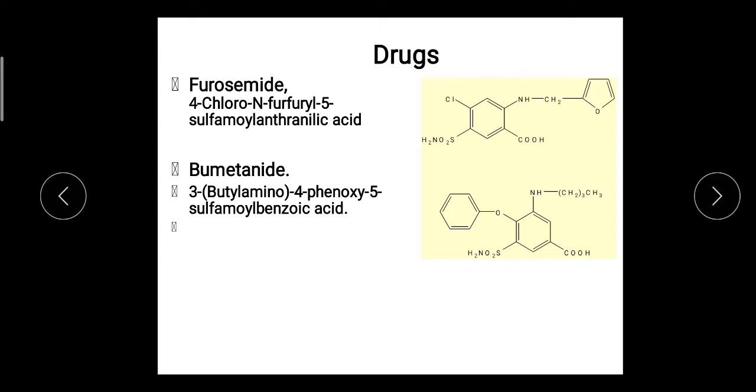Similarly, bumetanide is also used for relieving the edema associated with cardiac insufficiency, liver and kidney diseases. It is also used in combination with antihypertensive agents. So this is about the drugs under this class.